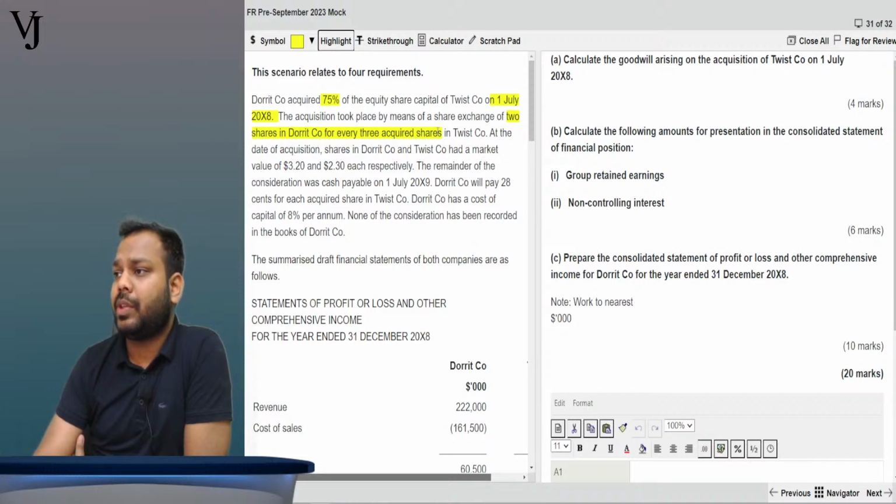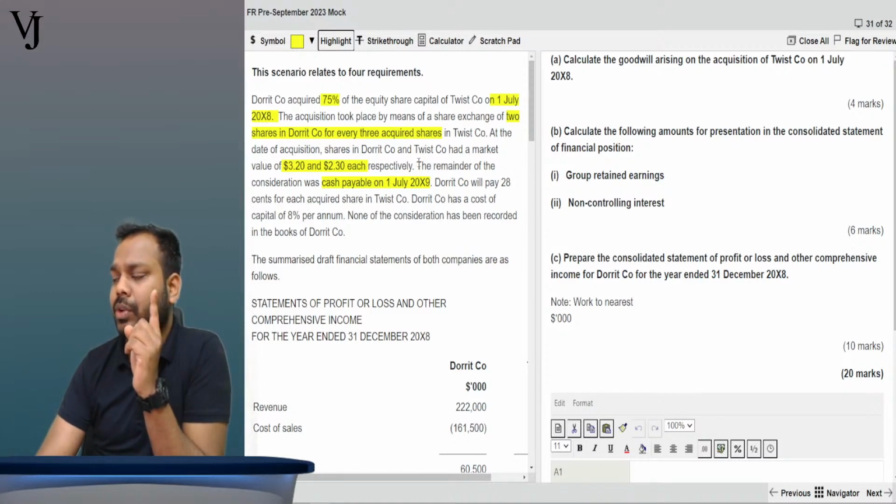At the date of acquisition, shares in Dorrit company and Twist company had a market value of this and this. Okay, fine. So let's highlight. Now further, the remainder of the consideration was cash payable on 1st July 2009, meaning after what period? The date of acquisition was 1st July 2008. Payable on 1st July 2009 means a 1 year difference. Now we have to understand whether it is a deferred consideration or contingent consideration.